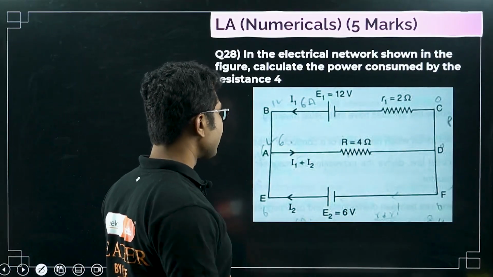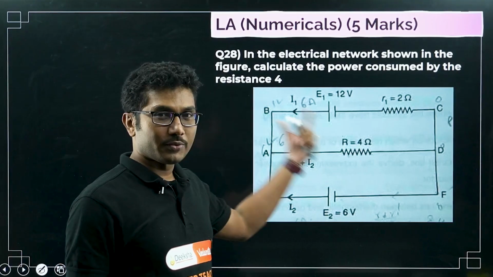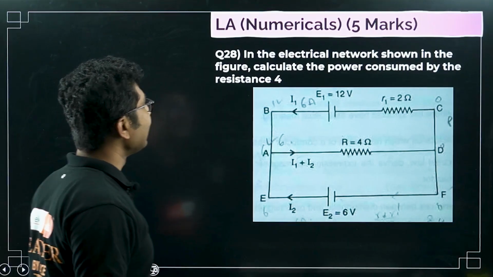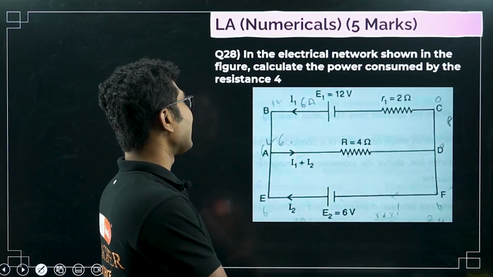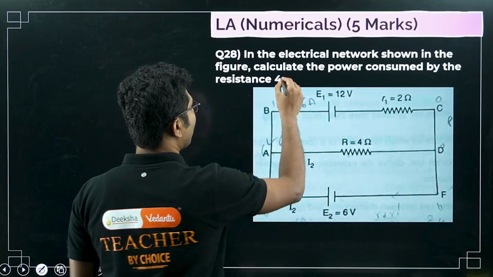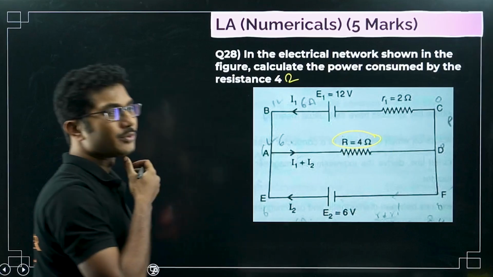So this is the last question of today's lecture. Another circuit based question. I have taken it from one of the midterm papers. I found this question very interesting. In the electrical network shown in the figure, calculate the power consumed by the resistance 4 ohm. So they asked you to find the power consumed by this resistance.